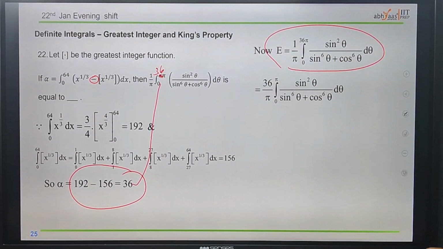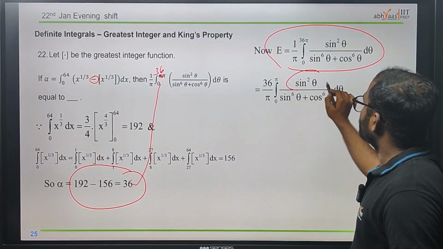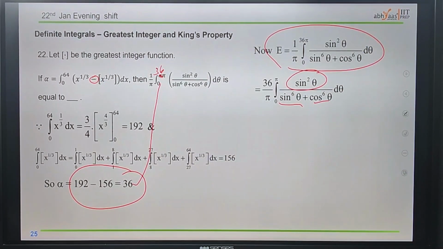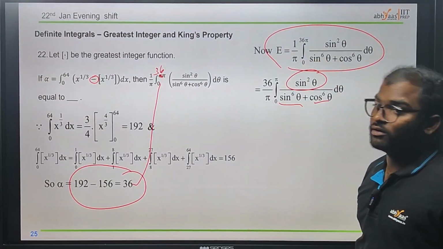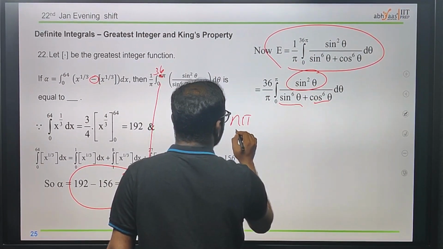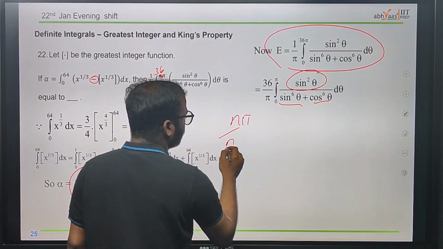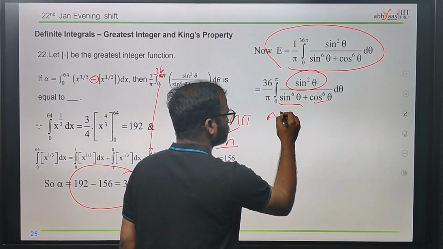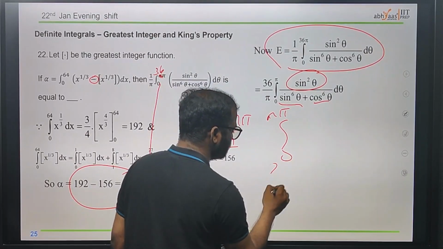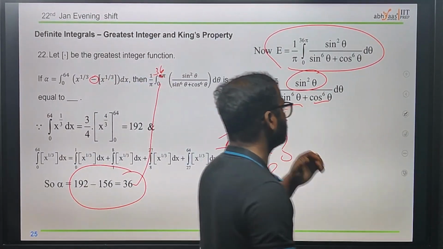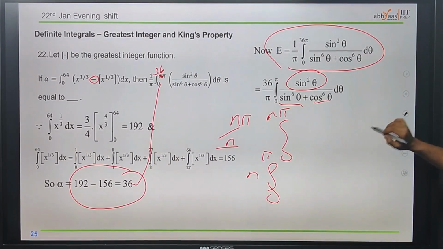Okay, which is by using the trigonometric formulas, sin square theta divided by sin 6 theta divided by cos 6 theta. Now just using that, we know whenever we have this n pi, we just move to n by whatever elements we have. We can have 0 to n pi, just write it as 0 to pi, n into whatever we have. We just use that one property.